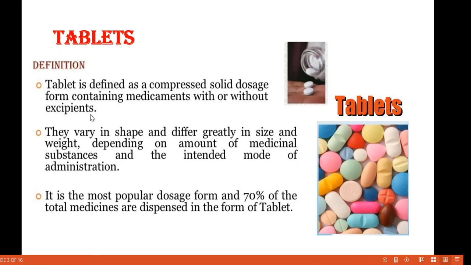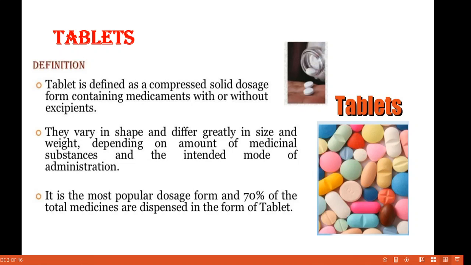Means inactive part is called excipient. So the tablet is defined as a compressed solid dose form containing medicament with or without excipient. Sometimes excipients are not required for binding the tablet, only the medicament is there, and sometimes they may be required. That's why the definition is with or without excipients.